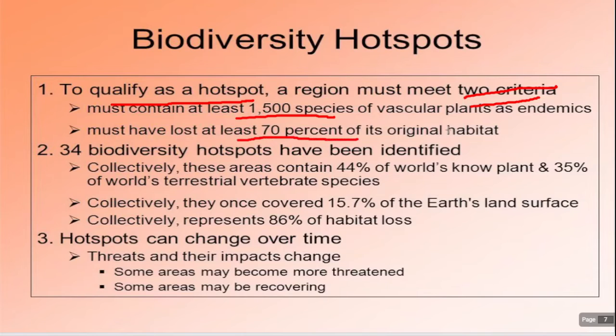Original habitat means what was already present inside that biodiversity hotspot or ecosystem. Then 34 biodiversity hotspots have been identified till now, holding 40% of the world's known plants and 35% of terrestrial vertebrate species.